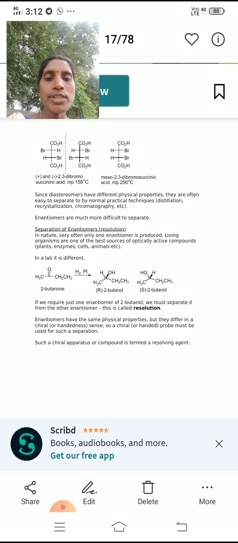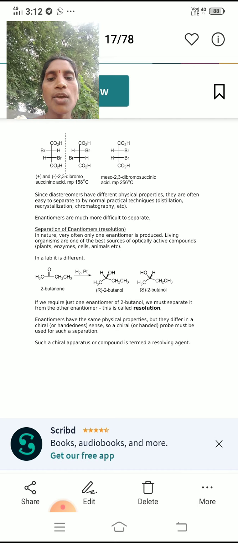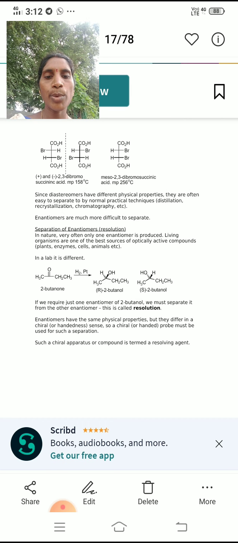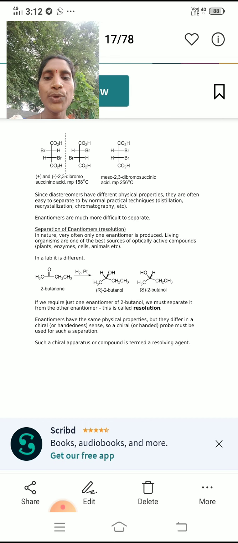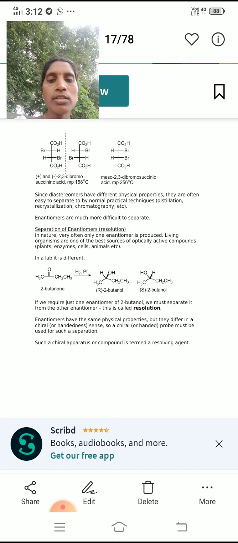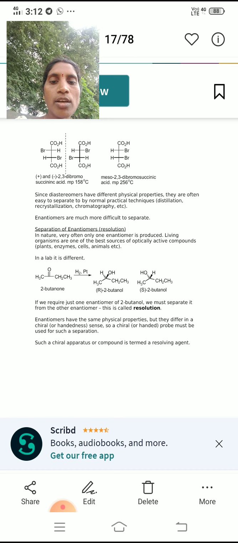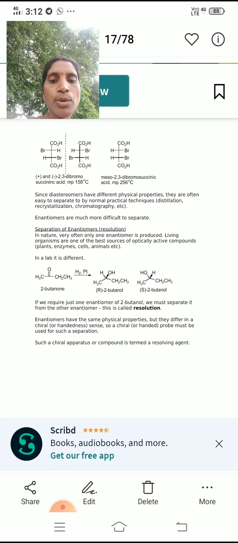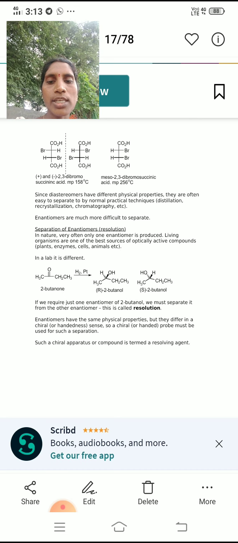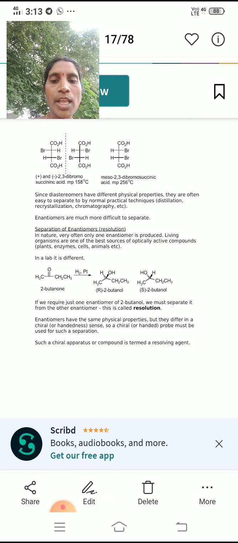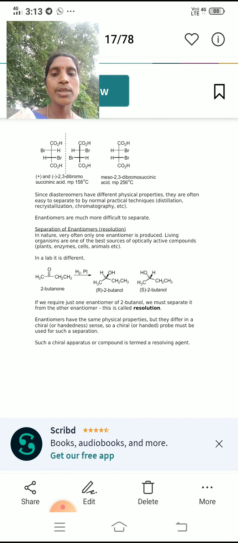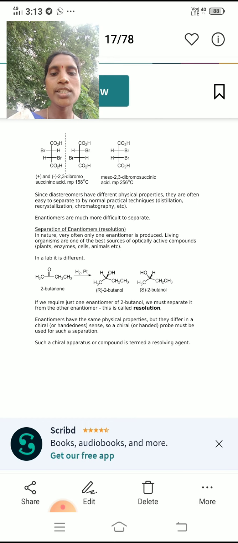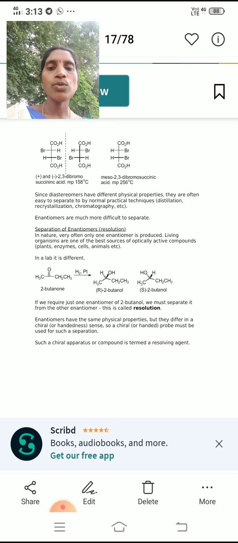The enantiomers have the same physical properties, but they differ in chirality. So a chiral probe must be used for such a separation. Such a chiral apparatus or compound is termed a resolving agent.